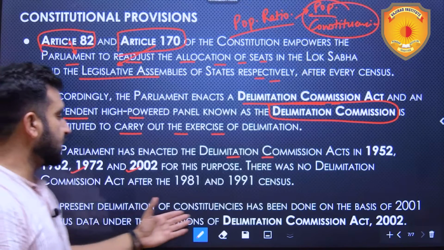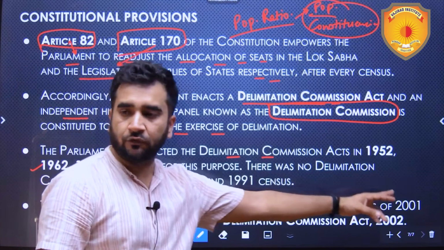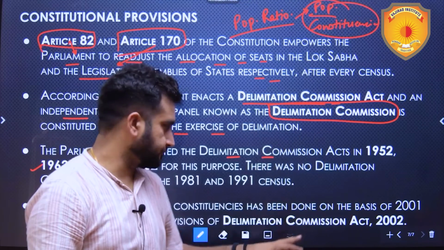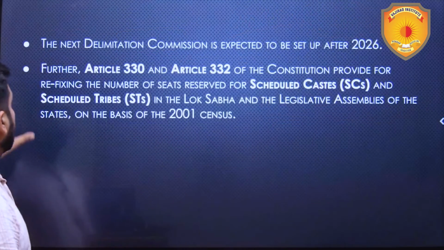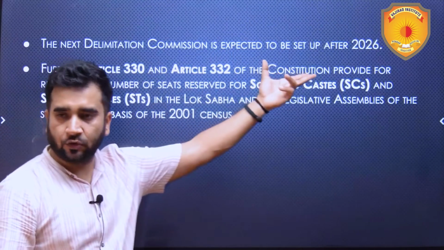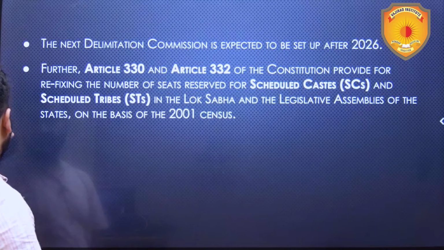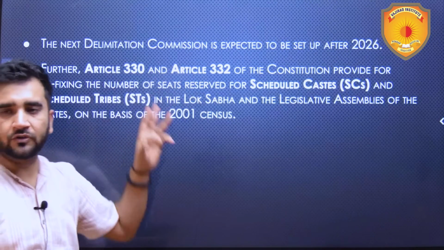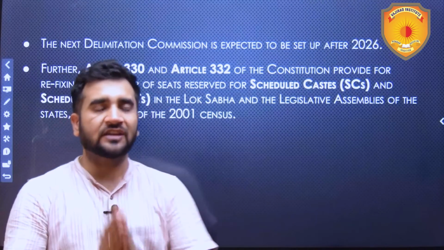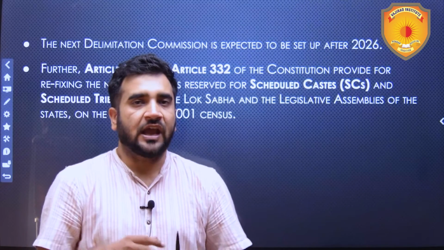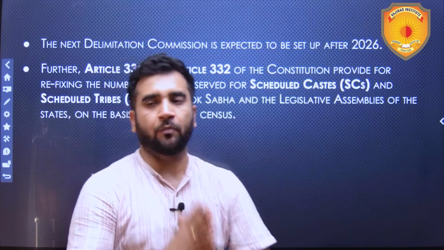The present delimitation of constituencies has been done on the basis of the 2001 census. But how it has been done, we will see. The next Delimitation Commission is expected to be set up in 2026. We know this. Article 330 and 332 of the Constitution also talk about giving reservation to the scheduled tribes and scheduled castes in the seats, and this is also according to their population.